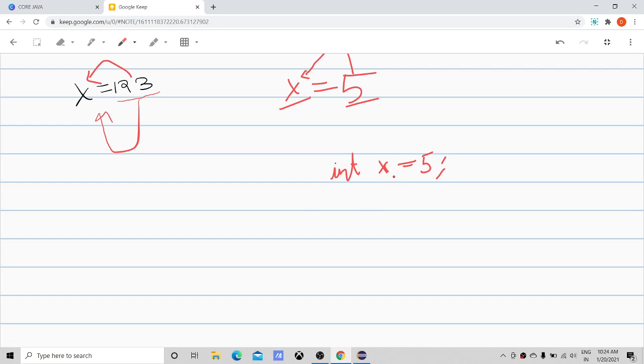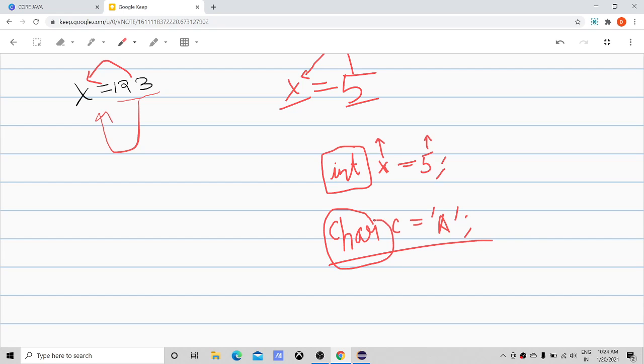This 5 is an integer whose value is stored in a variable called x. I can also type char c equals a. This char keyword tells me that c is a variable of type character.